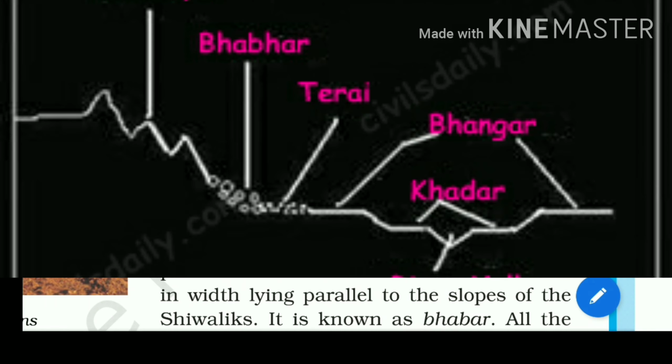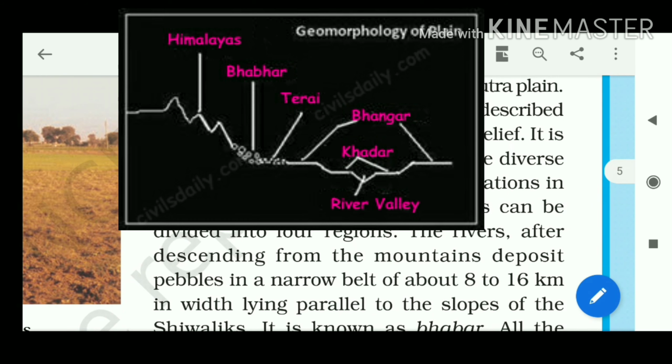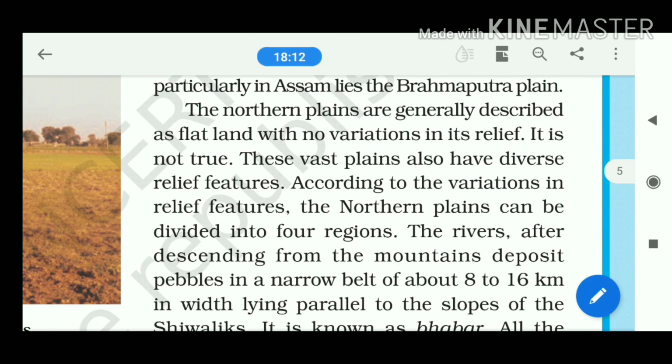What is referred to as the Bhabur? Bhabur is the region which is full of pebbles. The rivers usually disappear due to the full cover of such pebbles. This is extended just along the southern side of the Sivalik. The plain region along the Sivalik is known as the Bhabur, and due to the availability of a huge amount of pebbles, the rivers usually disappear in this section.